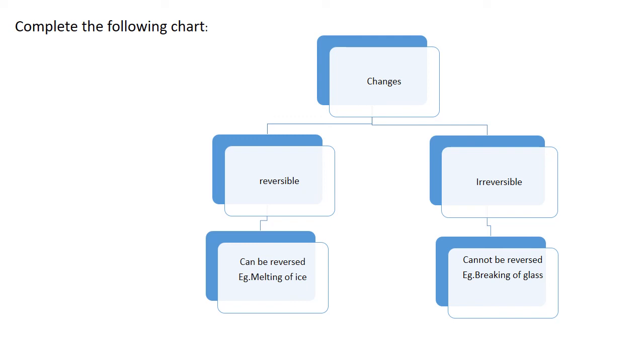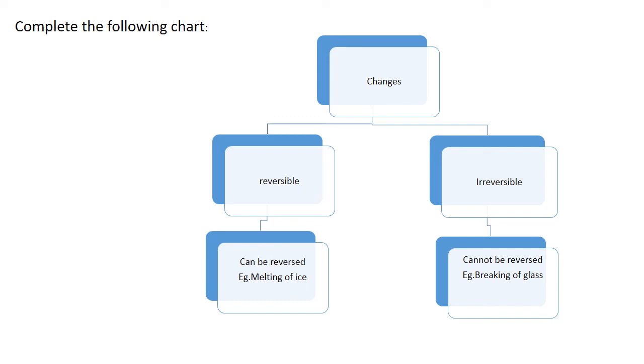Now, you have to complete the following chart. You can see changes. They are of two types, reversible and irreversible. Reversible changes can be reversed. Example, melting of ice. Irreversible changes cannot be reversed.